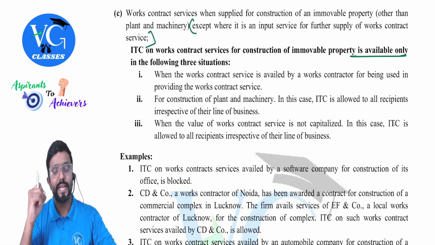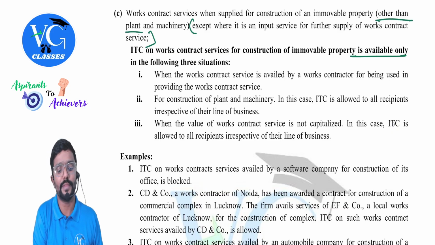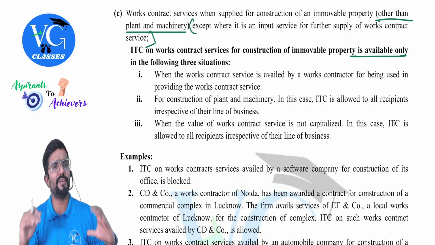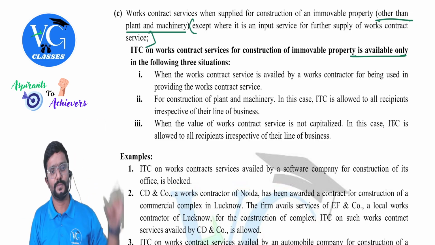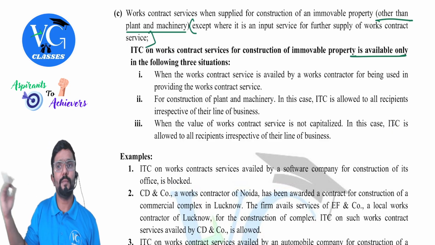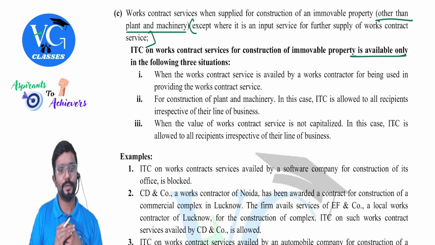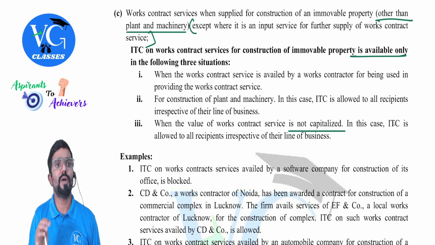Second one, for construction of plant and machinery, in this case, ITC is allowed to all recipients irrespective of their line of business. Why so? Because they told here other than plant and machinery. So for construction of plant and machinery, if I have taken any works contract service, is credit available? Yes. Whether I am providing same outward or not doesn't matter here for plant and machinery. Last one. When the value of work contract service is not capitalized, that means it is treated as what, guys?